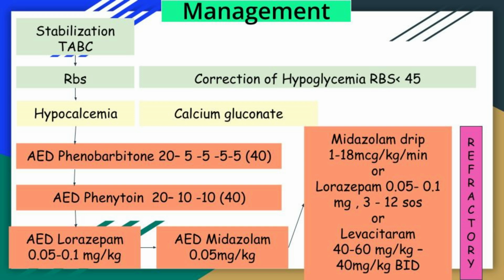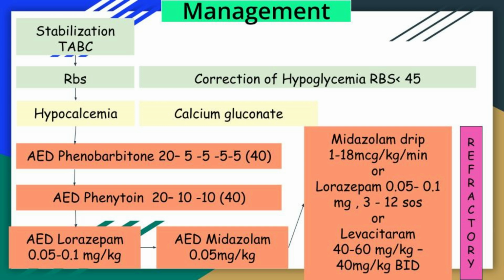This also could be given up to 40. Once the child is loaded with phenytoin, it has to be given in maintenance. Phenytoin has to be given in dilution and in infusion under monitoring because this can cause shock in a newborn. Even after giving phenytoin, if there is still seizure in the newborn, then the next AED in line is lorazepam, that is 0.05 to 0.1 mg per kilogram. After lorazepam, midazolam can be given if the seizure still continues, 0.05 mg per kilogram.